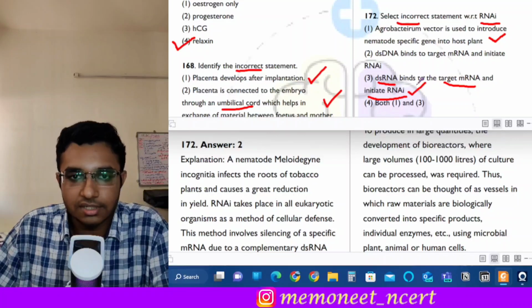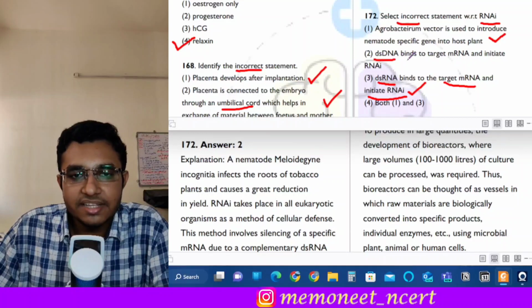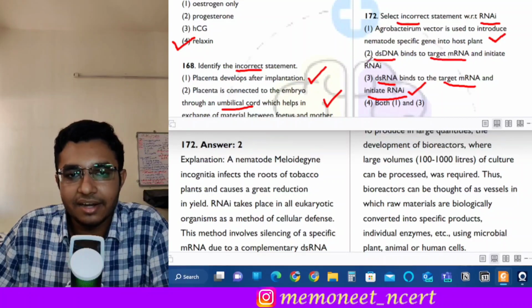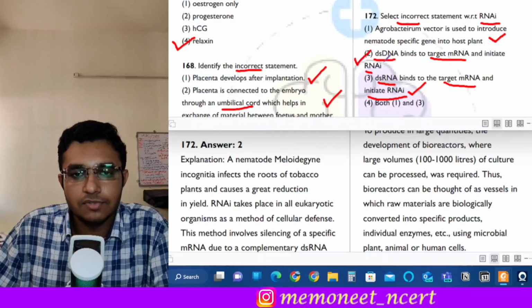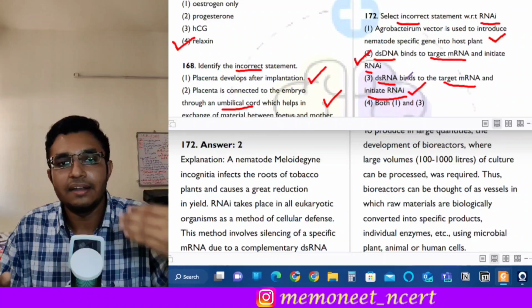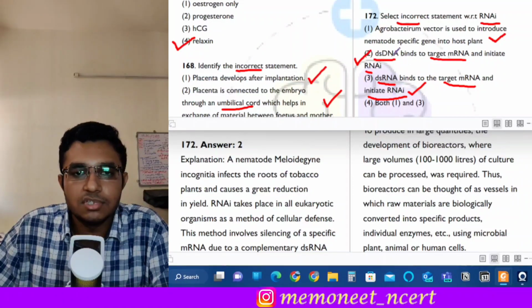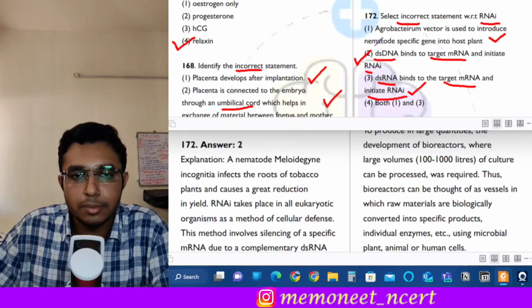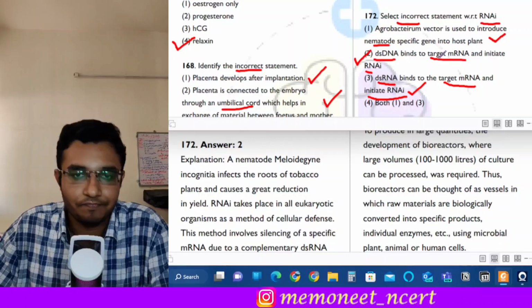This is also a correct statement. Now the second statement given is, double-stranded DNA binds to the target mRNA and initiates RNA interference. So this is incorrect, because we saw that double-stranded RNA binds to the target mRNA and initiates RNA interference, right? And which is the nematode mentioned here, nematode specific gene? It is the Meloidogyne incognita, right?